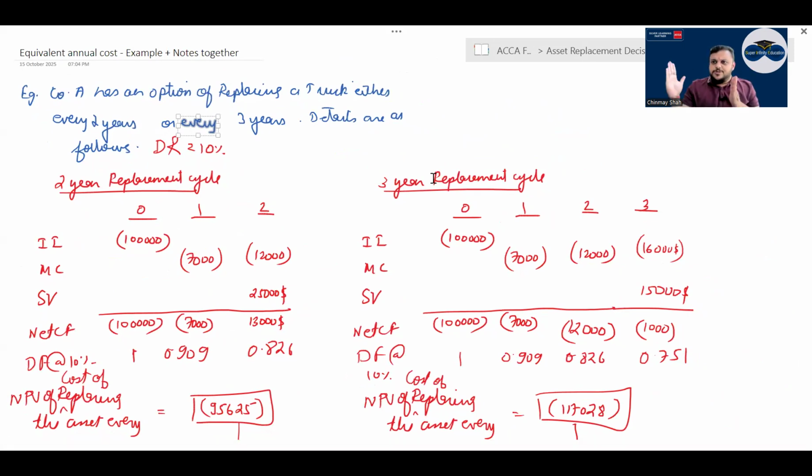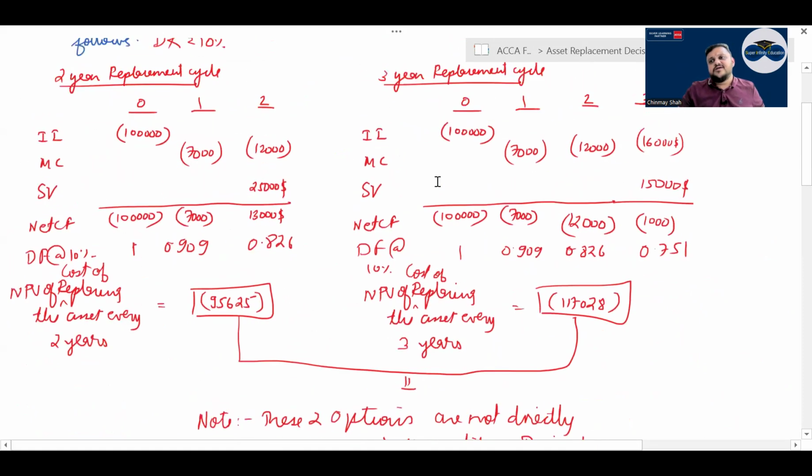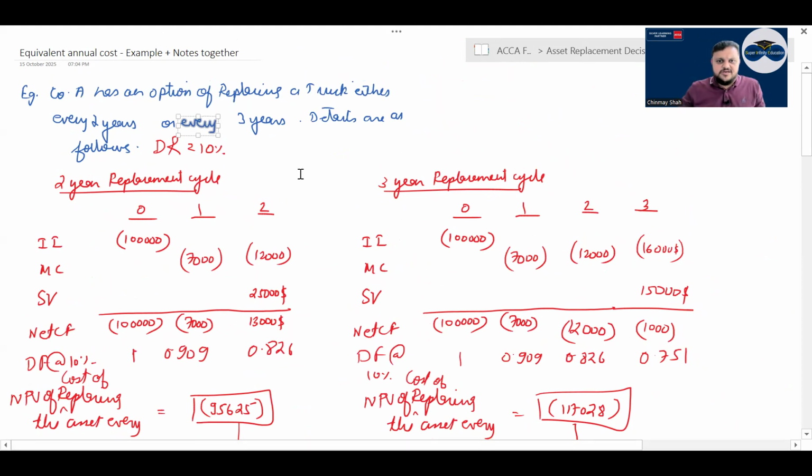So what you do? You find the present value of these projects, correct? And then divide by the annuity factor, discounting percentage comma n years, and try to find the equivalent annual cost, right? So the formula is very simple, correct? Take all the cash flows of EAC. The cash flows are very similar to buy and borrow cash flows, correct? But here the discounting rate that you use in EAC will be the cost of capital and not cost of borrowing. So if you run the machine for 2 years, what will be the cash flow? If you use the machine for 3 years, what will be the cash flow?